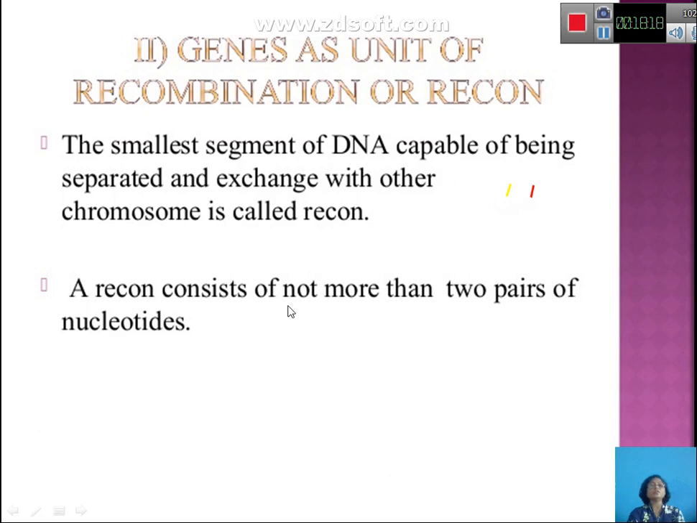So, a recon consists of not more than two pairs of nucleotides. Two pairs of nucleotides are more than sufficient to undergo a recombinational event.